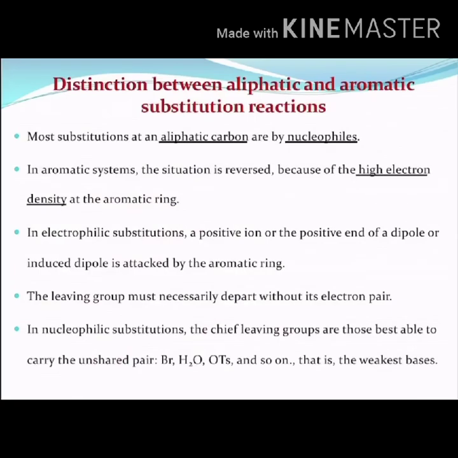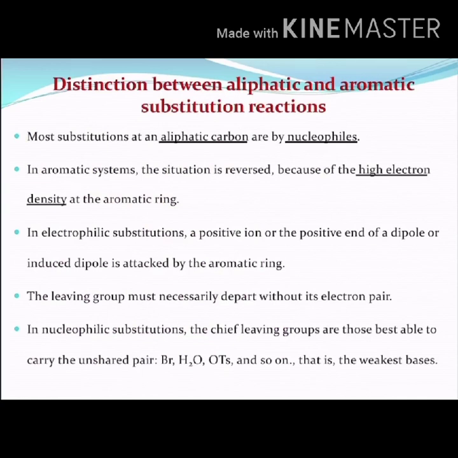Now let us understand the difference between aliphatic and aromatic substitution reactions. As I said, in our previous classes we have studied nucleophilic substitution reactions, that is SN1 and SN2 reactions. There we observed the SN1 and SN2 reactions were performed with aliphatic carbon containing compounds.